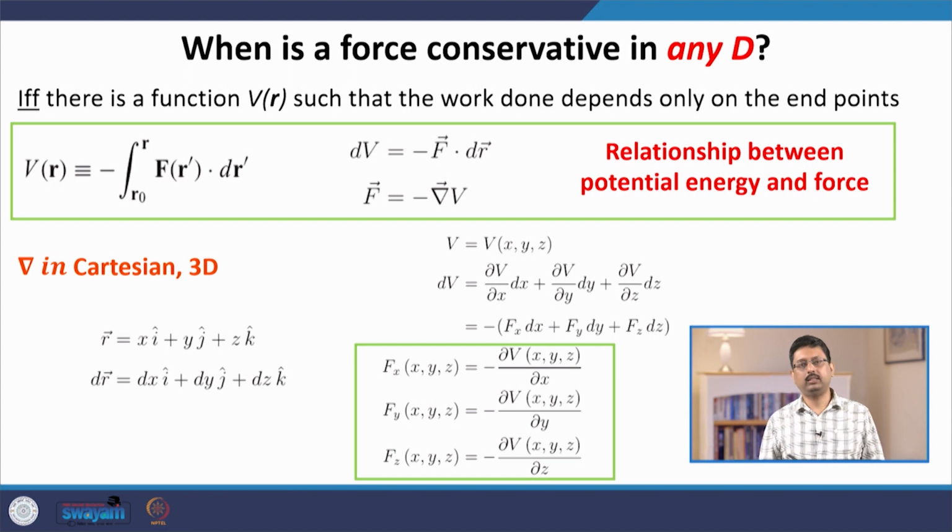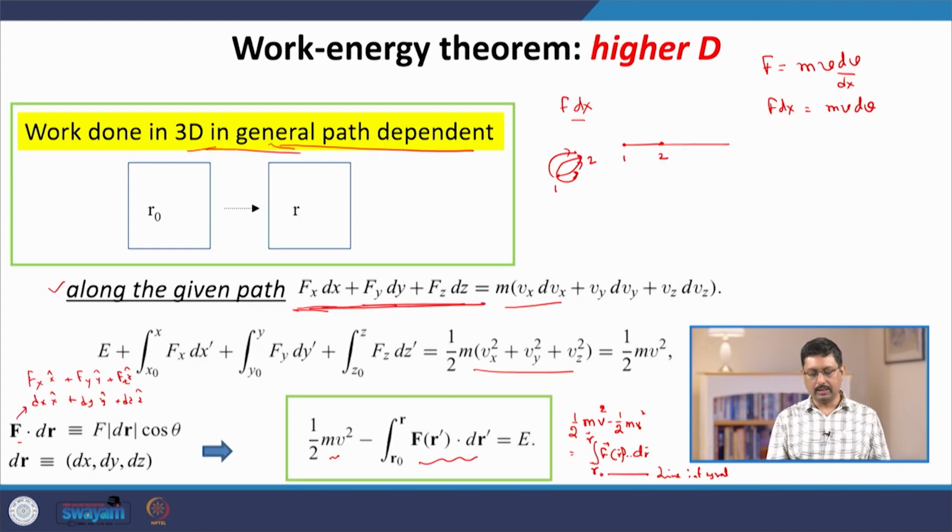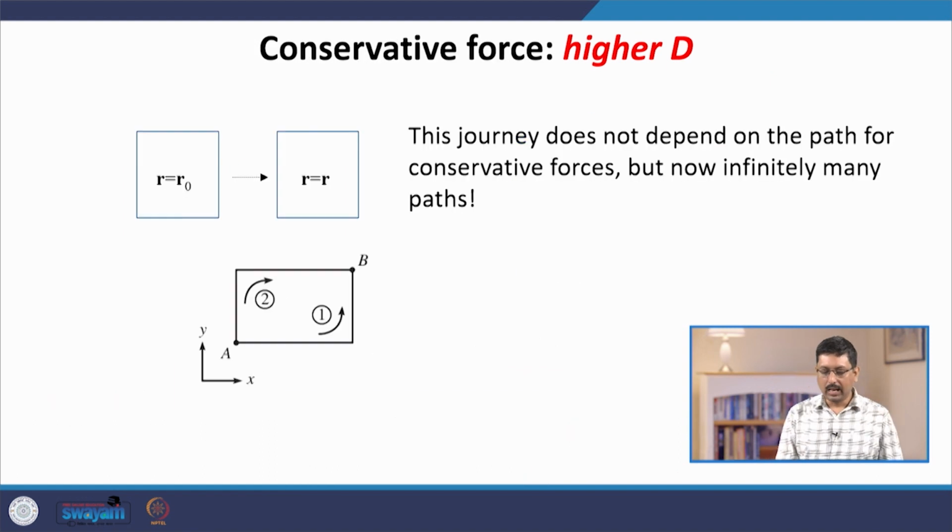But we can still ask this question. Like in 1D we took two examples, like the gravitational force and the spring force, for which this integral of work done was independent of the path followed, and it depended only on the end points. So, we could define a potential energy function, so that the value of this integral depended only on the end points, x naught and x. Now, is it true in 3D or 2D also? So, the answer is yes.